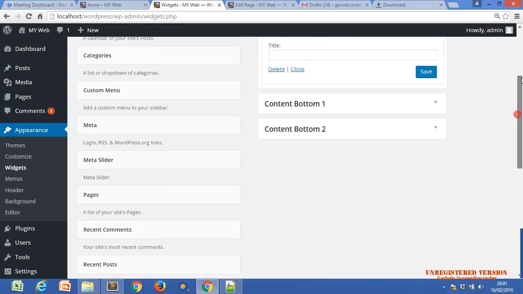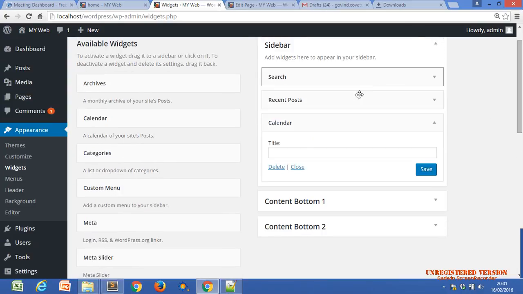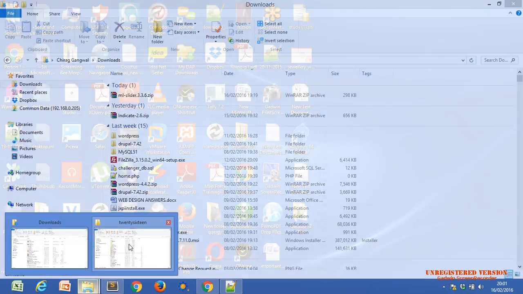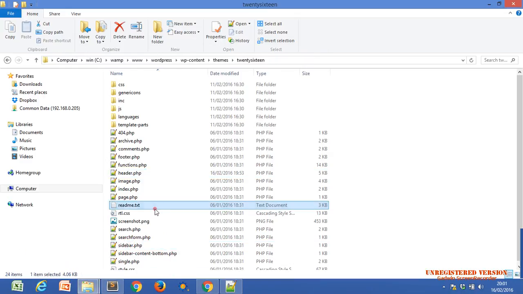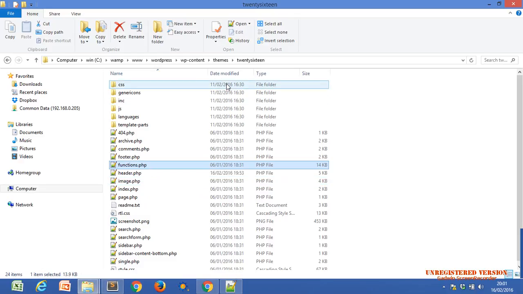So there are three widget containers. First is the sidebar, second is content bottom one, and then content bottom two. Now, if I want to create a new container, which can hold different widgets, from where can we create it? Let's go to functions.php. There is a file functions.php in the same theme, whichever theme is activated.